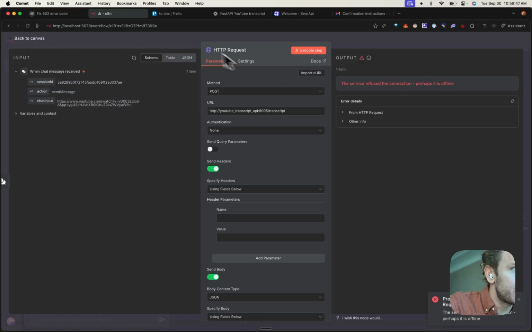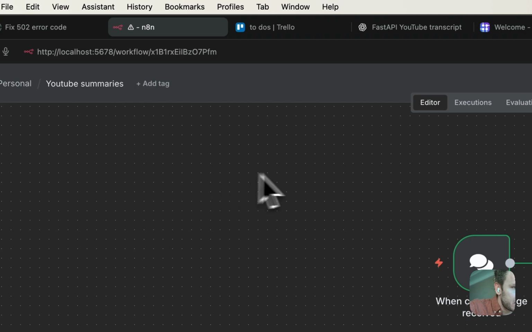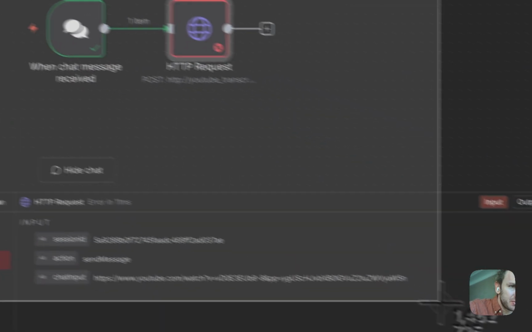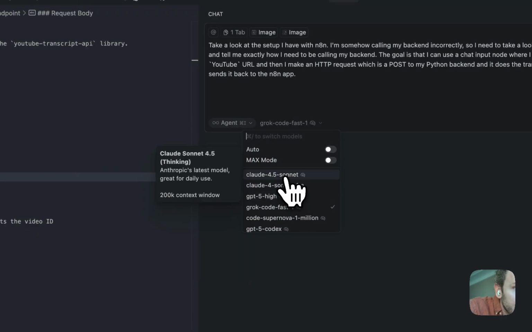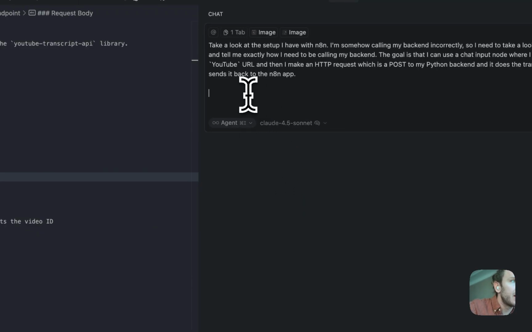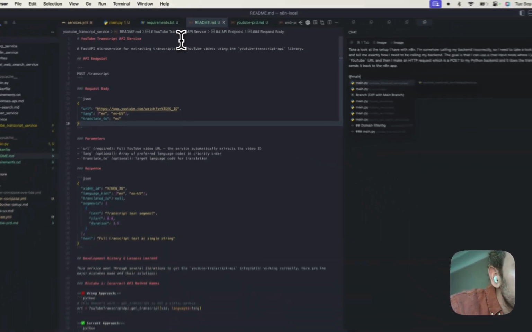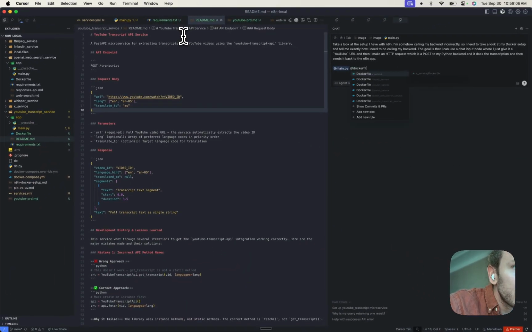So I just pasted in a screenshot of this. I'm going to take a screenshot of this just because, and then I'm going to switch my model. Oh yeah, there's a new Sonnet available. We'll see how this goes. And I'm going to say main, make sure it's that, Dockerfile, and requirements from my, where is my, there we go. And then I guess this README because it has some stuff, and that should be good enough.